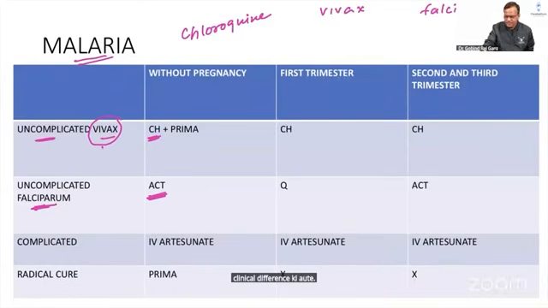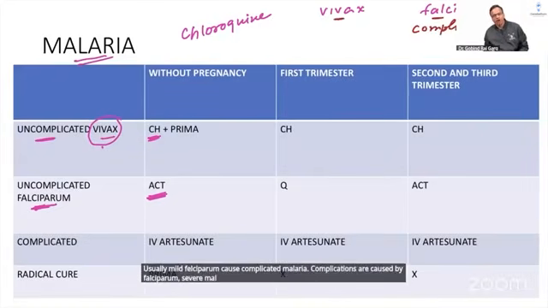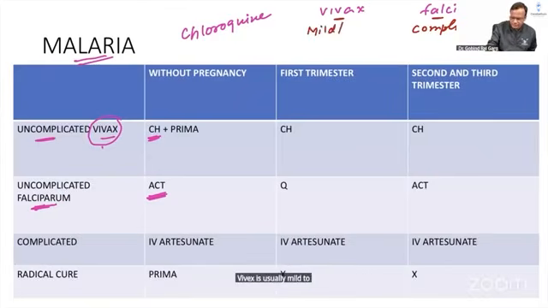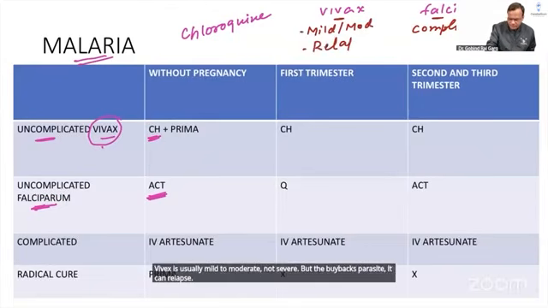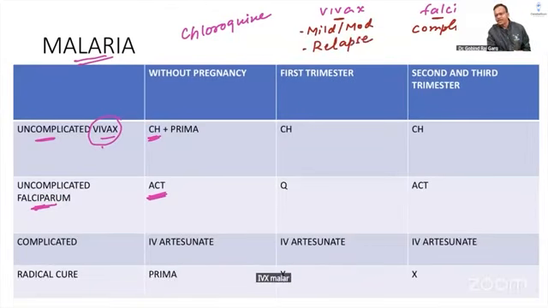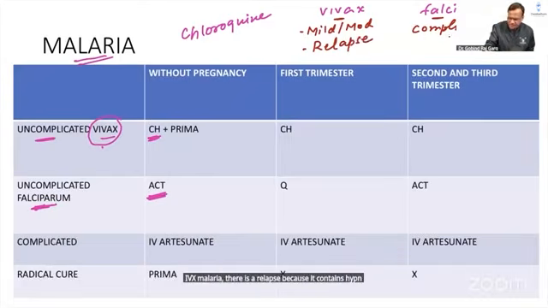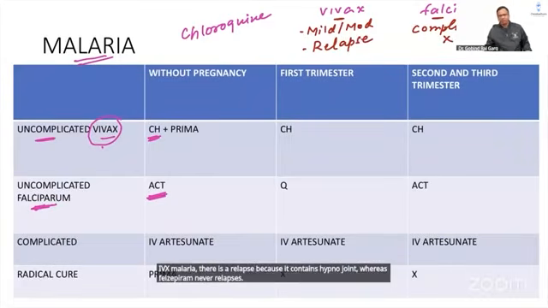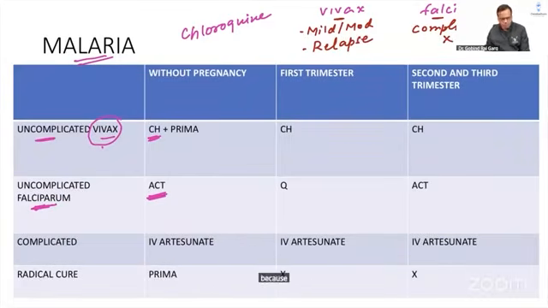Vivax malaria is usually mild. Falciparum causes complicated malaria. Complications are caused by Falciparum: severe malaria, cerebral malaria, all caused by Falciparum. Vivax is usually mild to moderate, not severe. But the Vivax parasite can relapse. In Vivax malaria there is relapse because it contains hypnozoites, whereas Falciparum never relapses. Falciparum does not have hypnozoites, so Falciparum does not relapse.